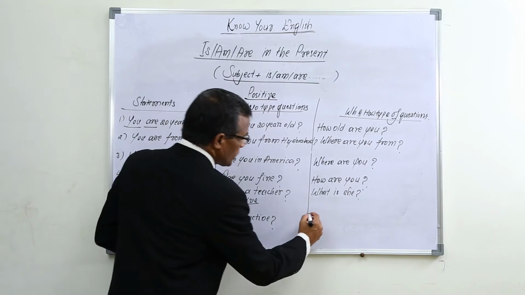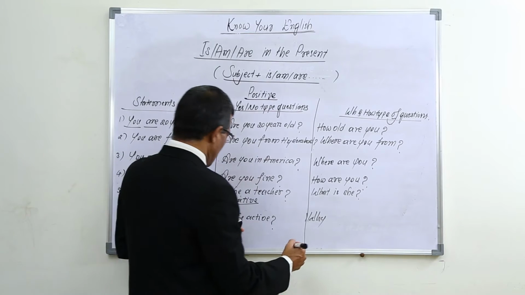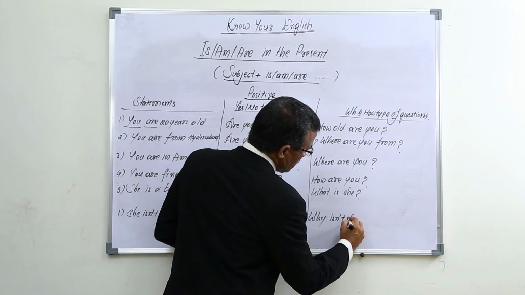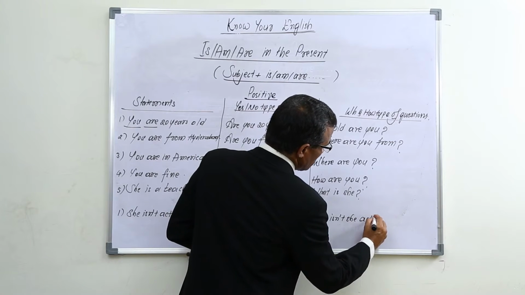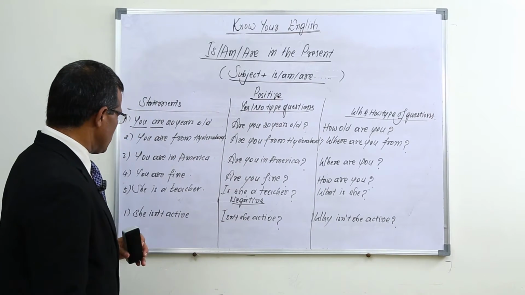And you can use "why" in front of it. So "why isn't she active?" is a WH and how type of question.